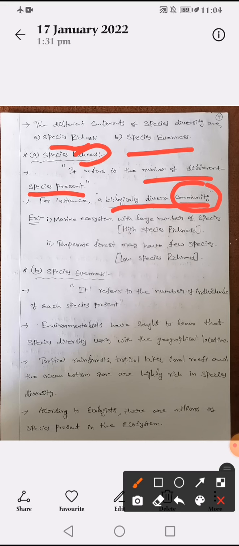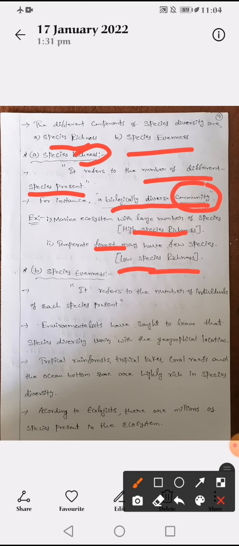In species richness there are two types: high species richness and low species richness. High species richness is, for example, the marine ecosystem, which has hilly areas, aquatic areas, plant areas, and different animal living areas. See, it has high species richness. The second one, take temperate forest. A temperate forest is a small forest which has a number of species, but compared to the marine ecosystem it comes under low species richness.